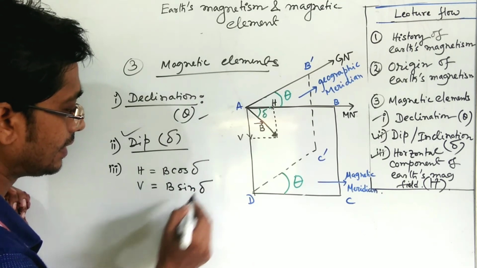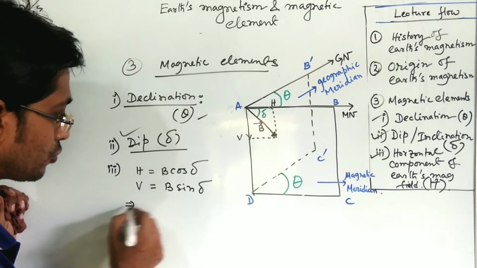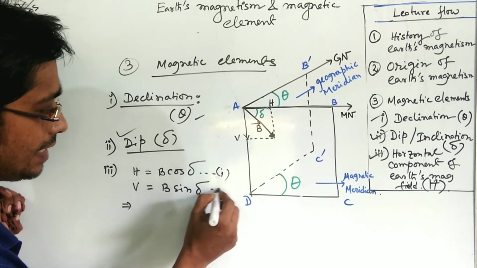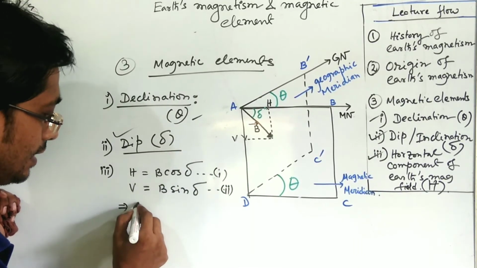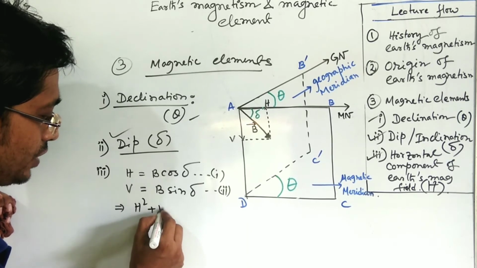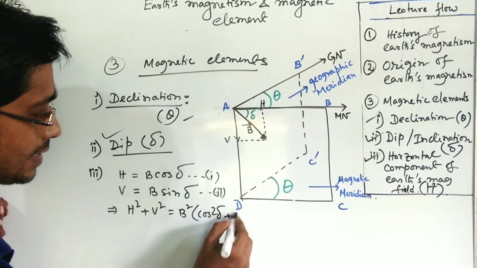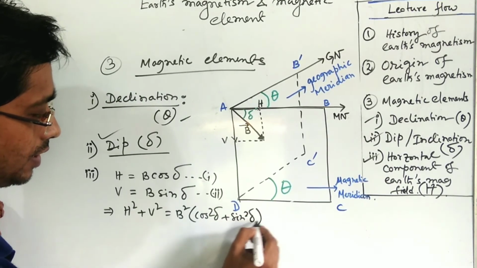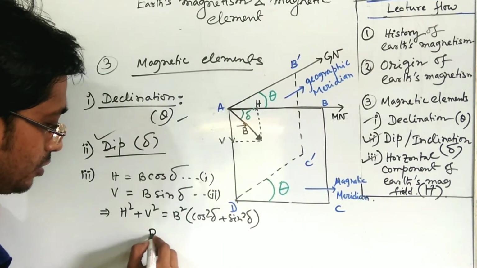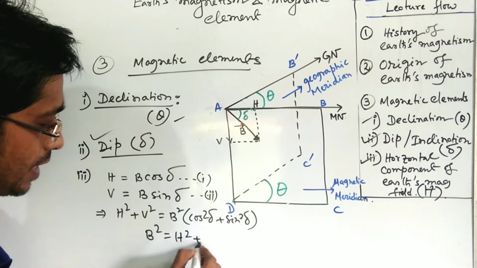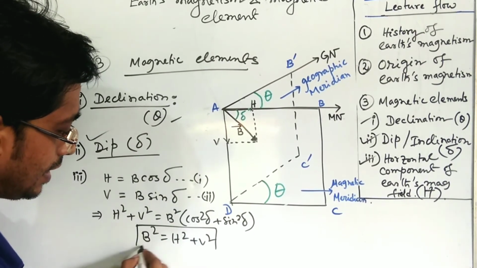If we square the first one and second one, then add, H square plus V square is equal to B square into cos square delta plus sin square delta, which is B square. So B square is equal to H square plus V square. This is a relation.